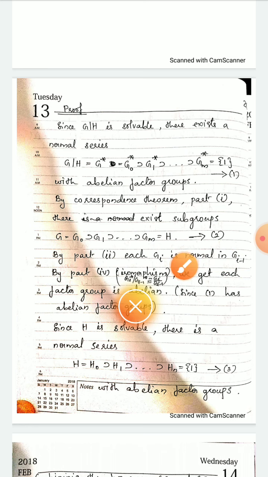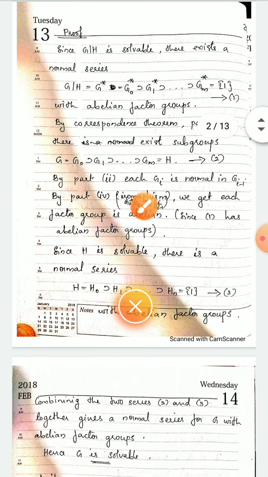And part 4 of the correspondence theorem states that S star by T star is isomorphic to S by T. So here we get Gi star by Gi minus 1 star is isomorphic to Gi by Gi minus 1. Using this isomorphism property, the factor groups Gi star by Gi minus 1 star are abelian. So that abelian property is induced to the factor groups Gi by Gi minus 1. So in this series, each factor group is abelian. Since series 1 has abelian factor groups, using this isomorphism property, we get that the factor groups in series 2 are also abelian.